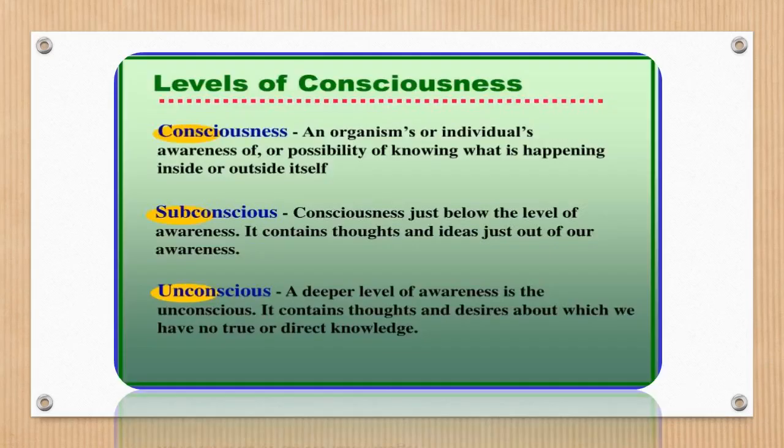These are the levels of consciousness. The first one is consciousness. It is a mental state in which we know what is happening. The next one is subconscious. It is a state in which we cannot tell the difference between what is real and what is imaginary. And the last one is the unconscious state. It contains thoughts and desires of which we have no true and direct knowledge. Simply, we don't know what is happening.